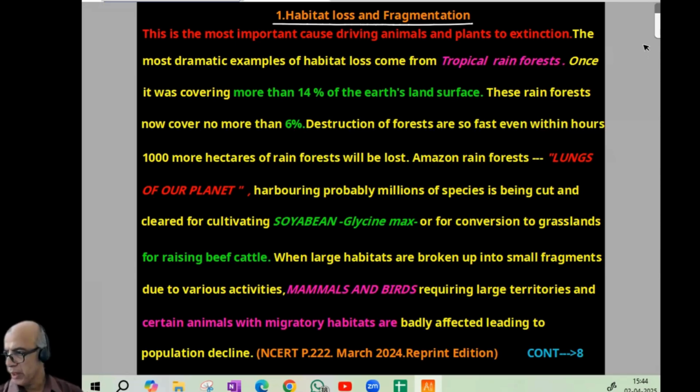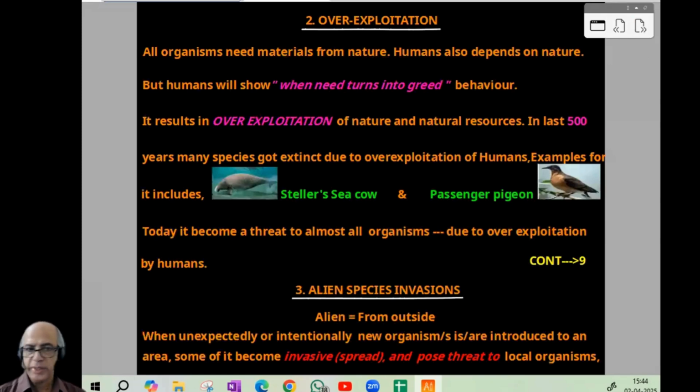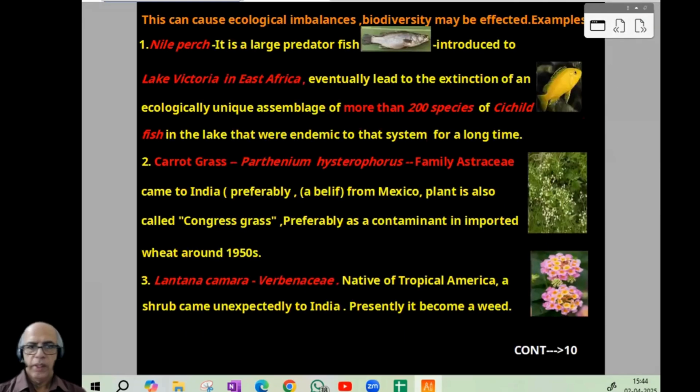Then overexploitation. When need becomes greed, only human beings have this property. Typical examples are Steller's sea cow and passenger pigeon. Then alien species invasion, which is again causing a severe threat to biodiversity. One is the Nile perch in Lake Victoria, East Africa, where more than 200 species of cichlid were wiped out.